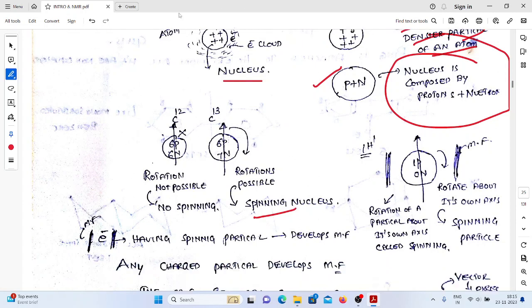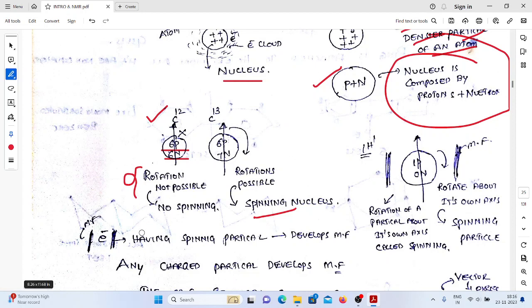See this one. In the case of carbon 12, we have an even number of protons and an even number of neutrons. Because of this situation, what we observe is no rotation. Already we know that an electron is a spinning particle. Why?